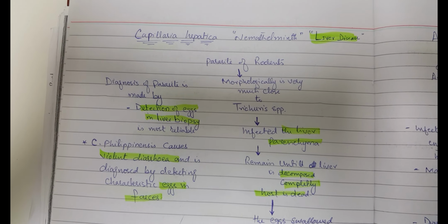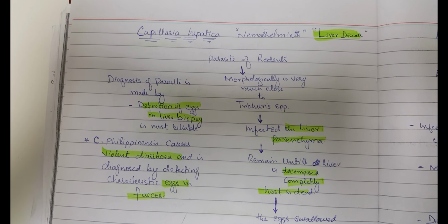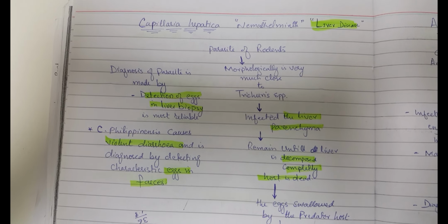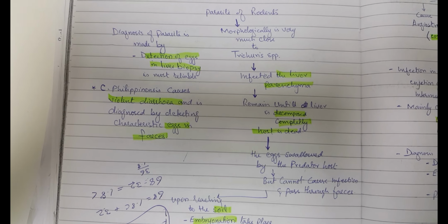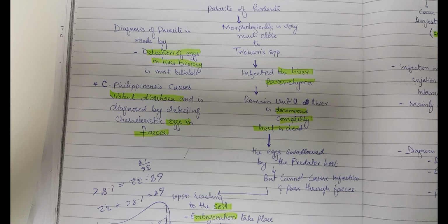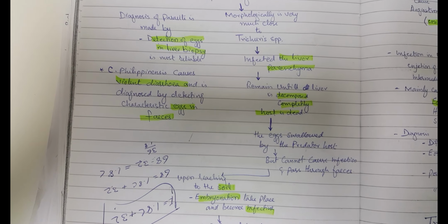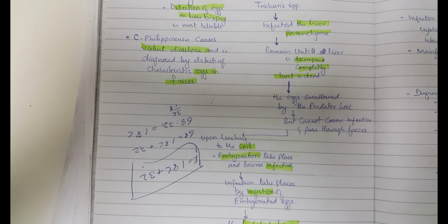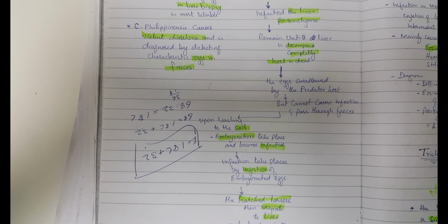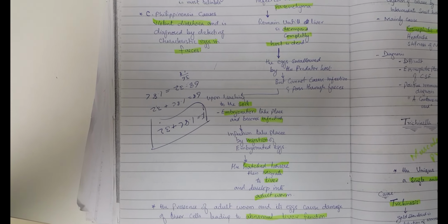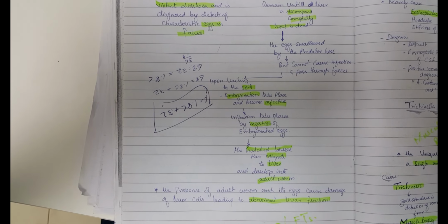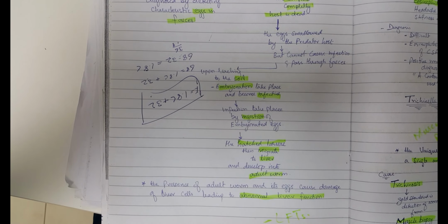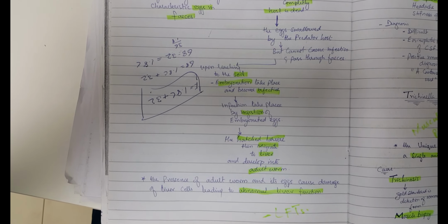And Capillaria philippinensis causes violent diarrhea, and diagnosis is by detecting the characteristic egg in the feces. The egg swallowed by a predator host cannot cause infection and passes through the feces. Upon release to the soil, embryonation takes place and it becomes infective, and infection takes place by ingestion of the embryonated egg. The larva hatches, migrates to the liver, and develops into the adult worm. The presence of the adult worm and its eggs causes damage of liver cells, leading to abnormal liver function tests.